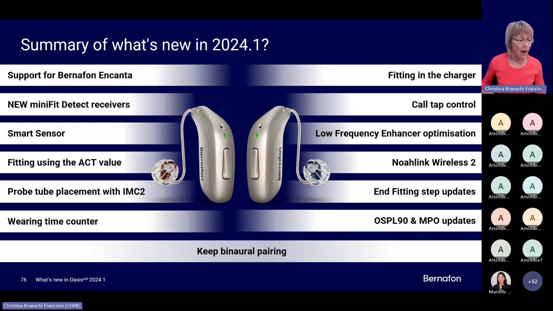Here, just a short summary of what's all new in OASIS 24.1. So we have seen, of course, the support for Incanta, the new mini-fitted tech speakers, the smart sensor, the ACT value. There will be a new option for REM measurements using IMC2 equipment. I did not go into detail. We talk about this when we do the OASIS